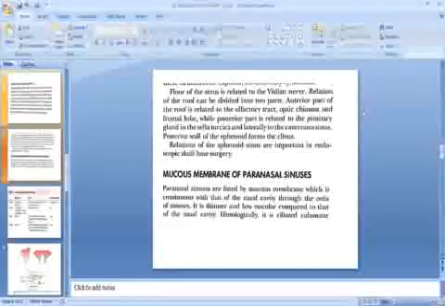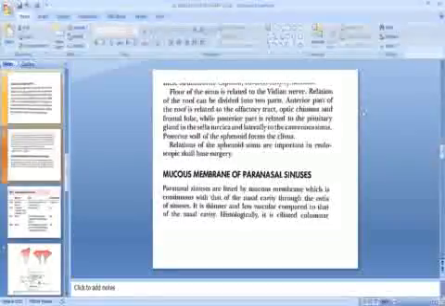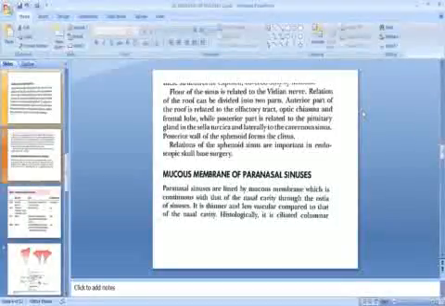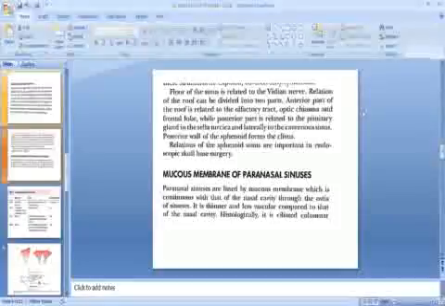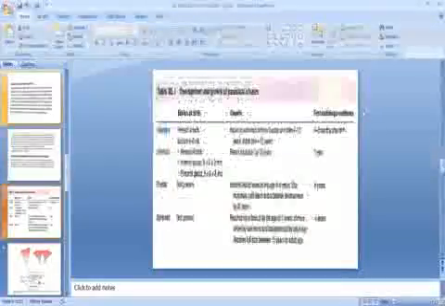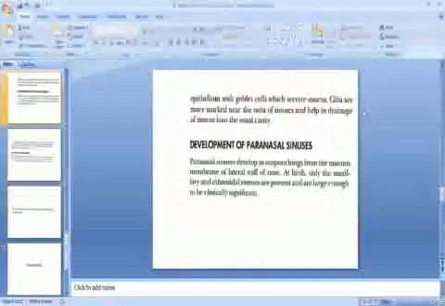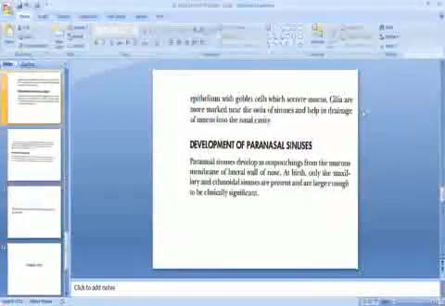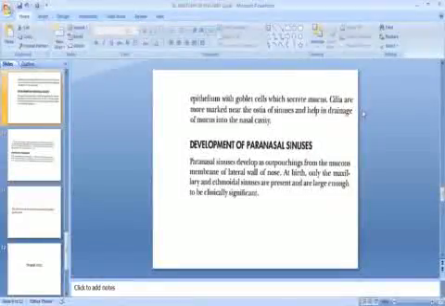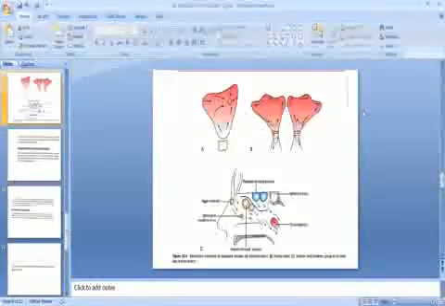Then, the mucous membrane of the paranasal sinuses. Paranasal sinuses are lined by a mucous membrane which is continuous with that of the nasal cavity through the ostia of the sinuses. It is thinner and less vascular compared to that of the nasal cavity. Histologically, it is ciliated columnar epithelium with goblet cells which secrete mucus. Cilia are more marked near the ostia of the sinuses and help in drainage of mucus into the nasal cavity.